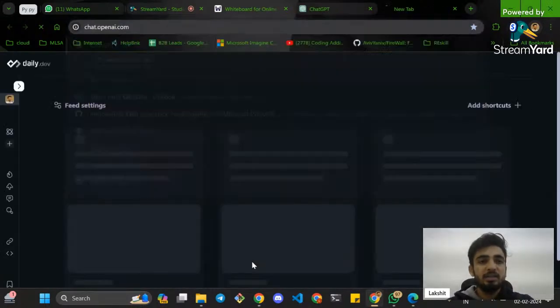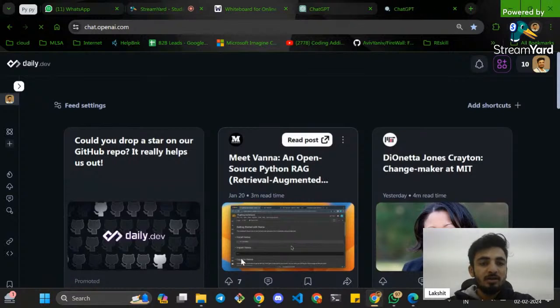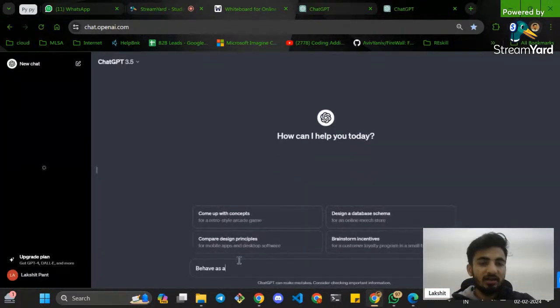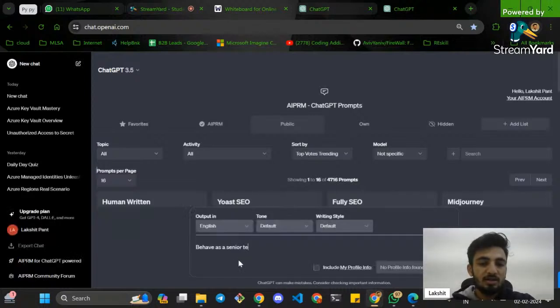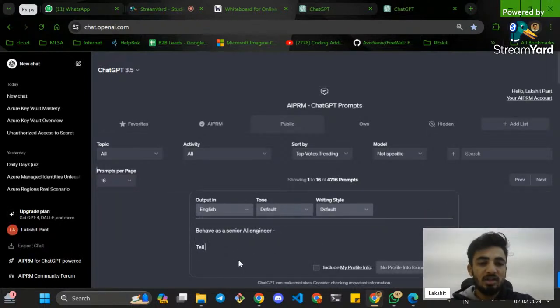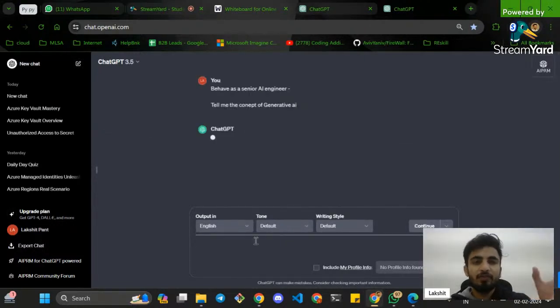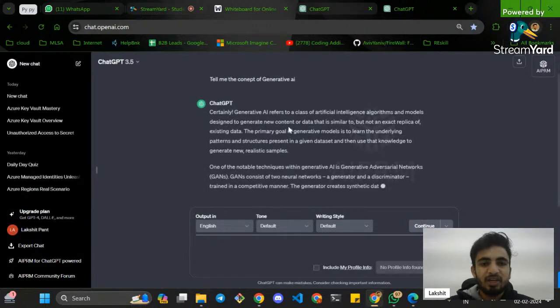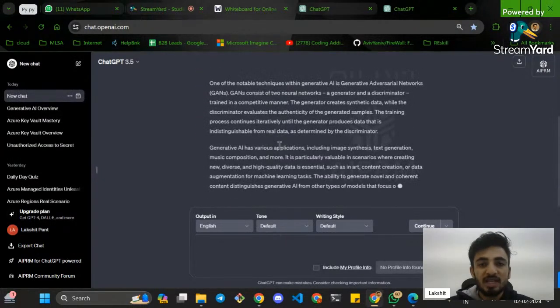And then you give one more input by providing context: behave as a senior AI engineer, tell me the concept of generative AI. Now you will see the difference in the output of both, right? Here it will talk about a little bit more technical terms.